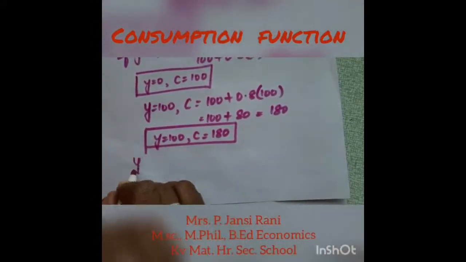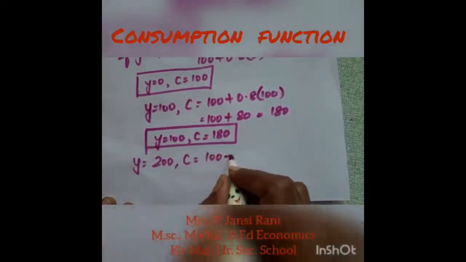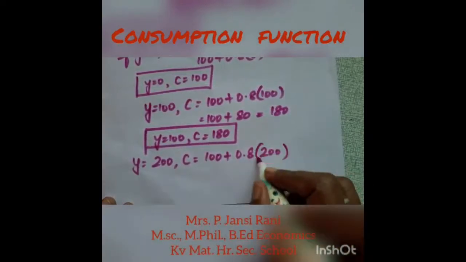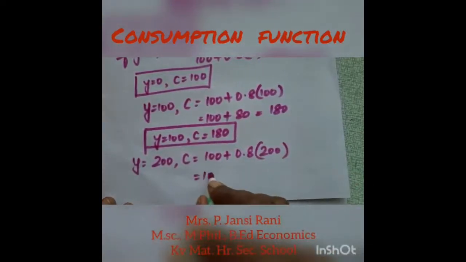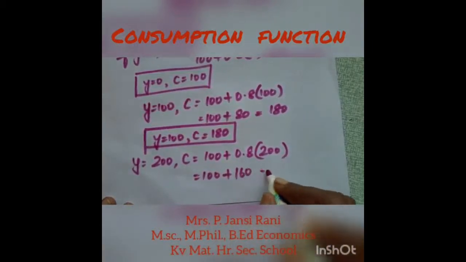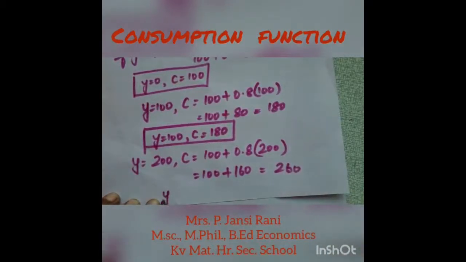Again, when income increases to 200, C becomes 100 plus 0.8 into 200. That will be 100 plus 160, that is 260. So when Y is equal to 200, C is equal to 260.